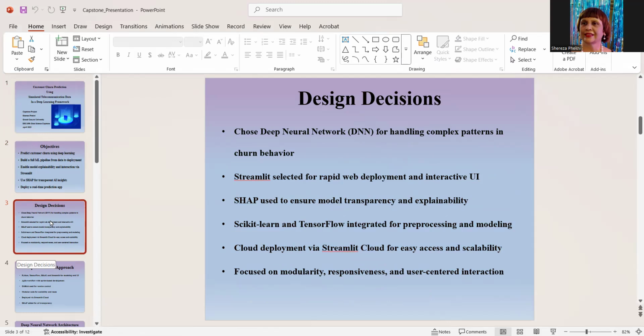Several critical design decisions shaped this project. I selected a deep neural network architecture for its ability to capture complex churn behaviors, Streamlit for rapid deployment, and SHAP for ethical model explainability. Libraries such as TensorFlow and scikit-learn were integrated for modeling and pre-processing, and the final app was deployed via Streamlit Cloud to ensure accessibility and scalability.